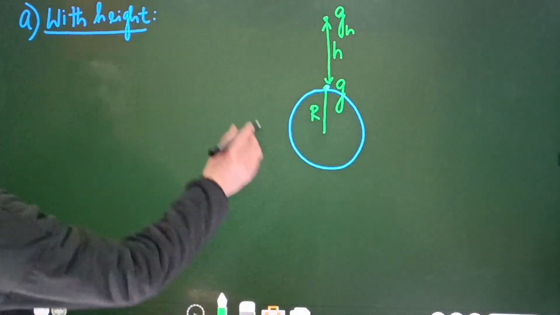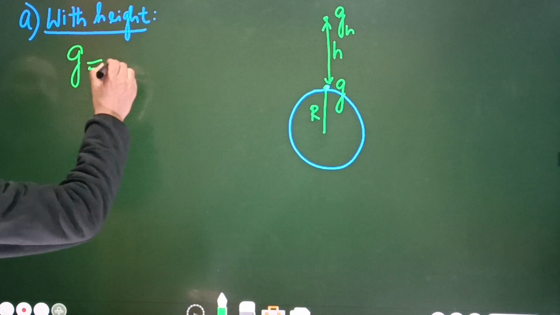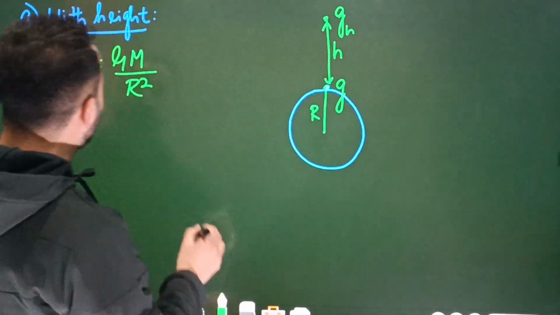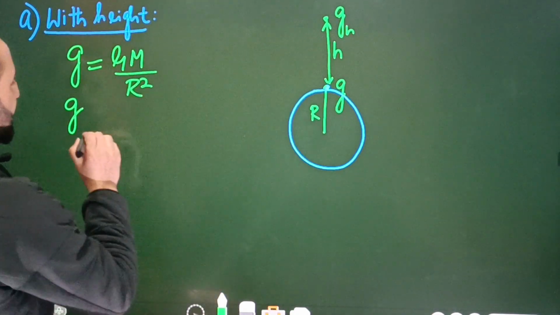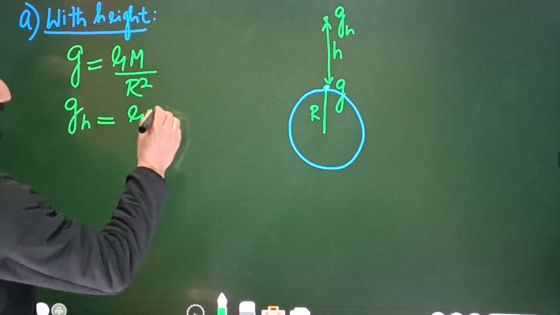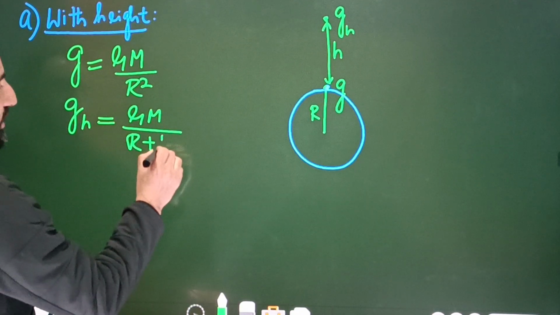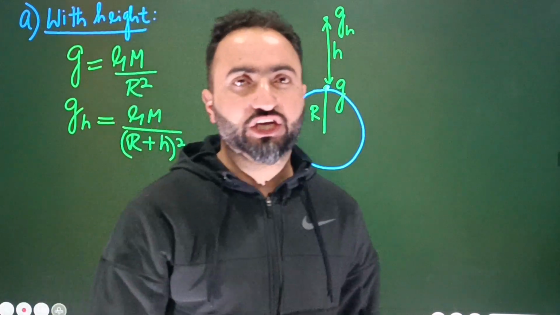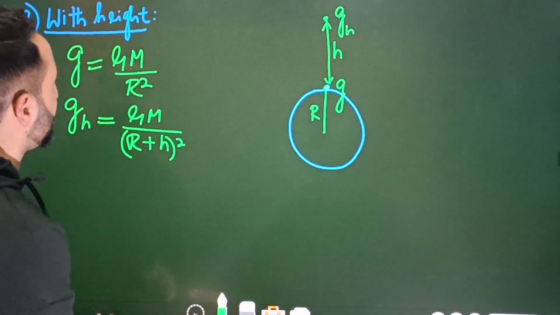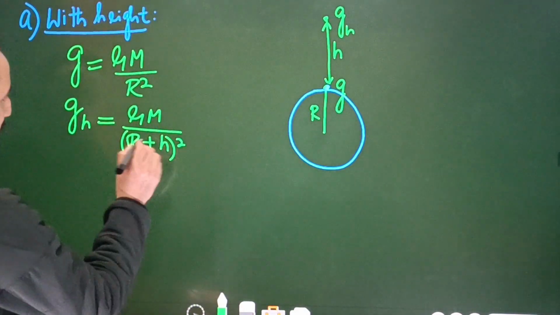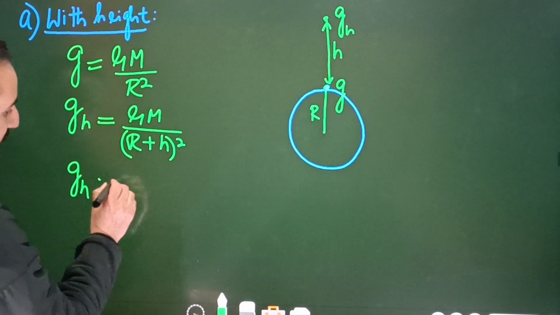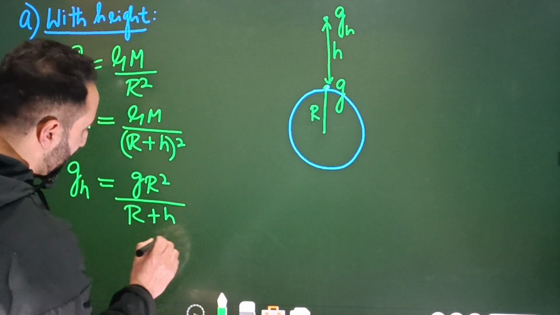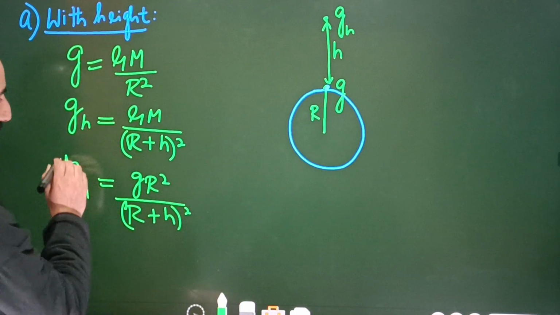So what I will write out here is that acceleration due to gravity g at the surface is equal to GM by R square. ठीक है ना बेटा? Now acceleration due to gravity at height h is equal to what? That's equal to GM divided by (R plus h) whole square. Simply, I will replace this R by R plus h. अब इस GM के बदले क्या substitute कर सकते हैं बेटा? So gR square. So the acceleration due to gravity at height h will be equal to gR square divided by (R plus h) whole square. ठीक है ना बेटा? So this gives you acceleration due to gravity with the height h.